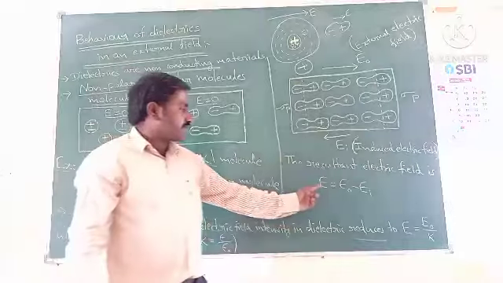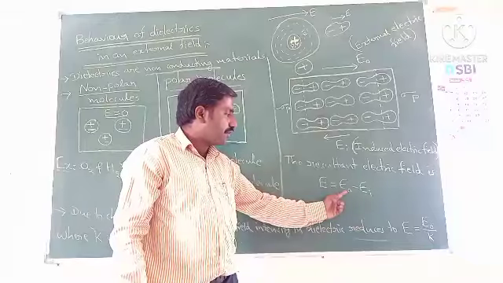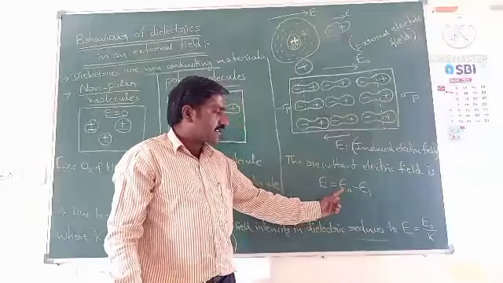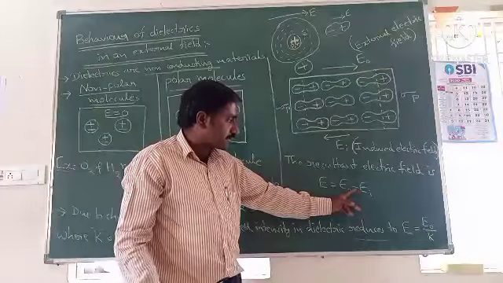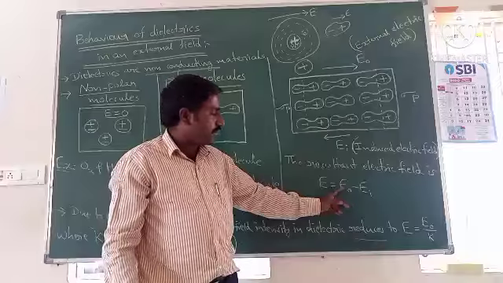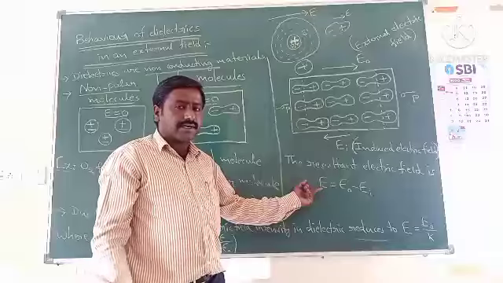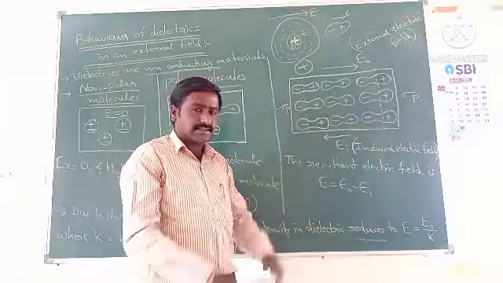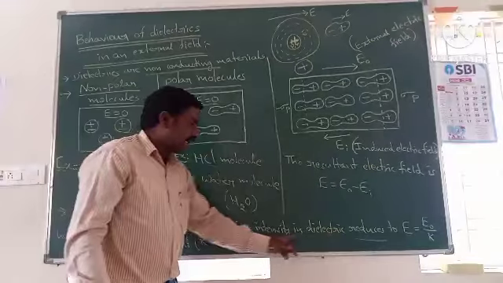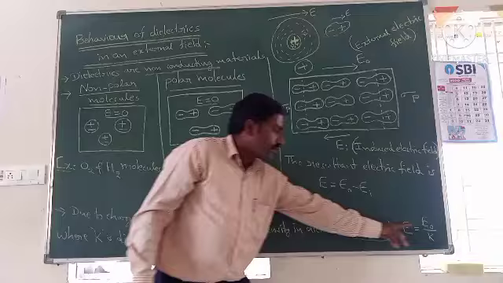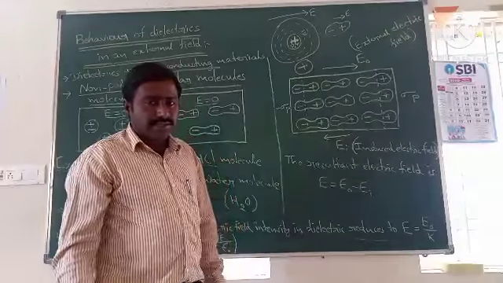Why is it reducing? Because we can observe in this equation, the resultant electric field E equals E0 minus Ei. That means the external electric field is reduced because some amount of electric field is subtracted from it. We subtract Ei here, so the resultant electric field intensity becomes less. It is reduced. So due to charge polarization, the electric field intensity in dielectrics reduces to E0 by K, where K is called the dielectric constant.